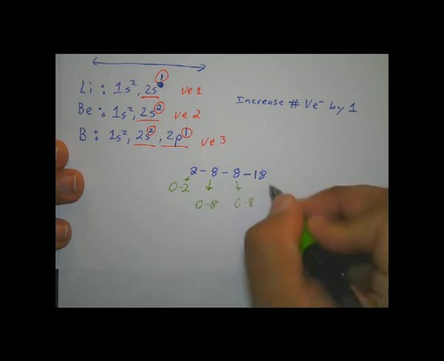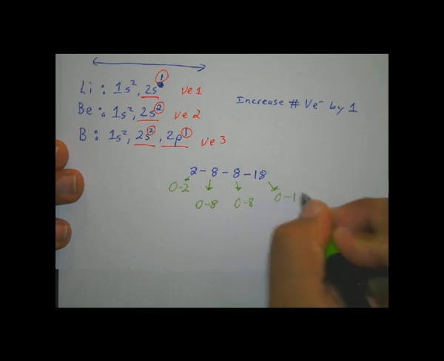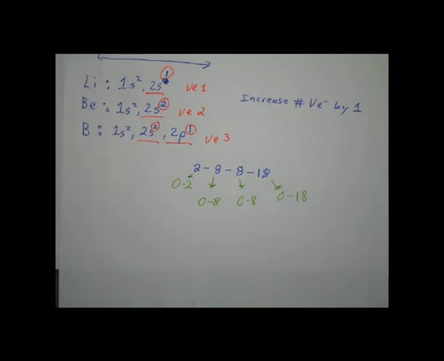This one wants to go to 0 or 8, and this one wants to go to 0 or 18. They either want to fill up with electrons or empty out these energy levels. Elements will always do what's easiest, just like you and me, you're going to do whatever takes less energy. It takes energy to lose electrons and it takes energy to gain electrons, but these elements are going to do what's easiest.